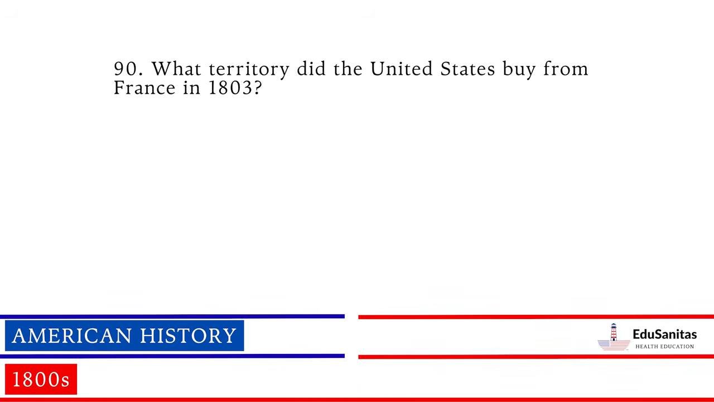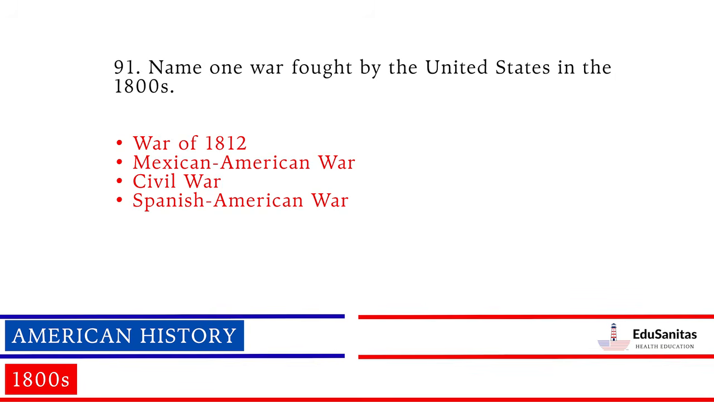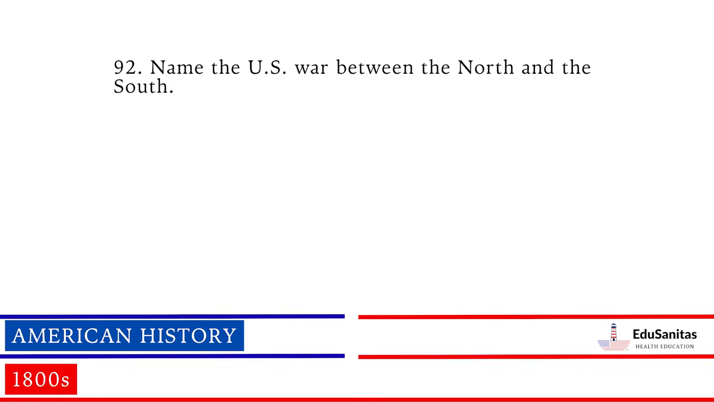What territory did the United States buy from France in 1803? Louisiana Territory. Louisiana. Name one war fought by the United States in the 1800s. War of 1812, Mexican-American War, Civil War, Spanish-American War. Name the U.S. war between the North and the South. The Civil War.